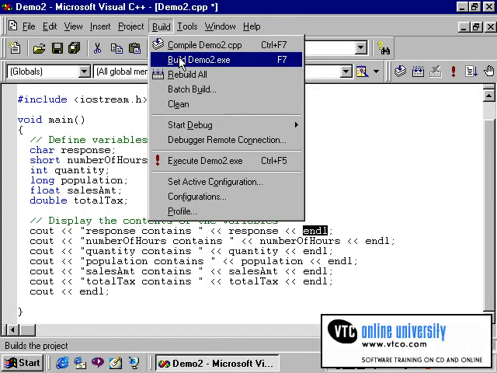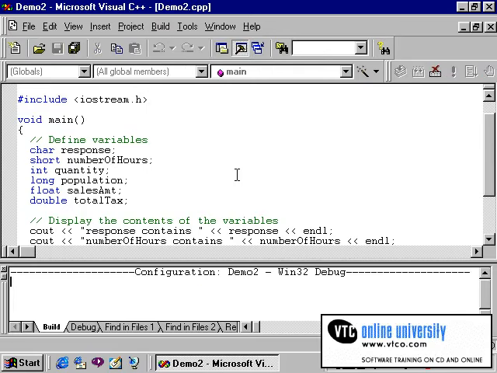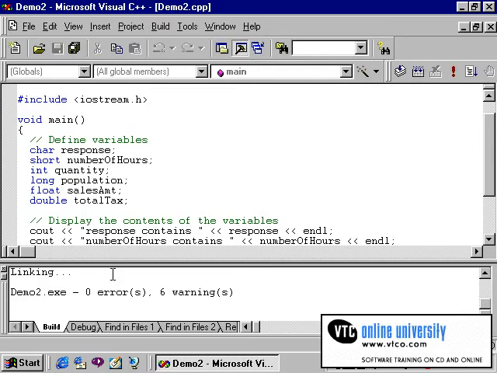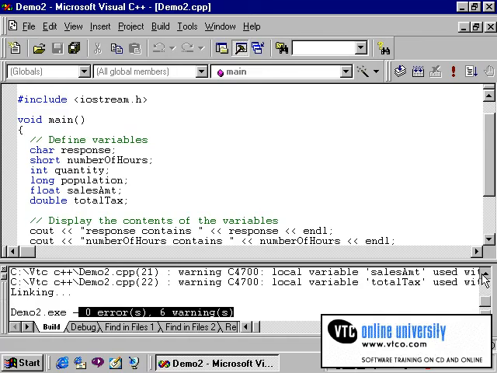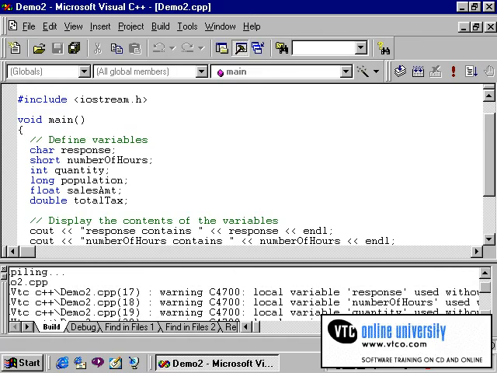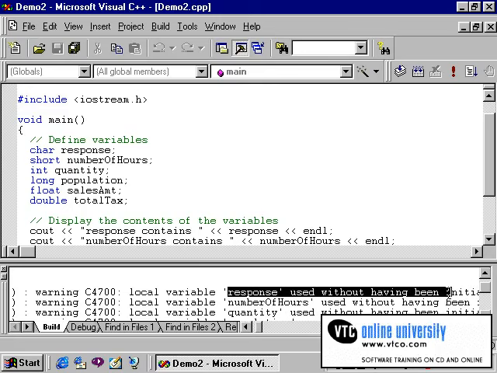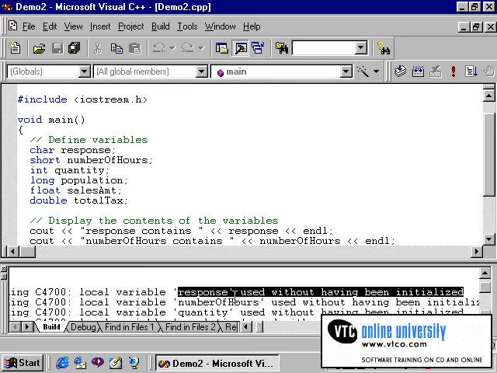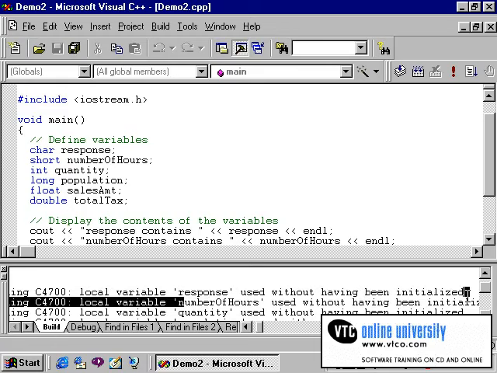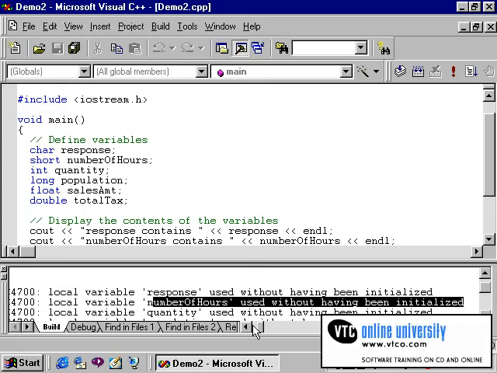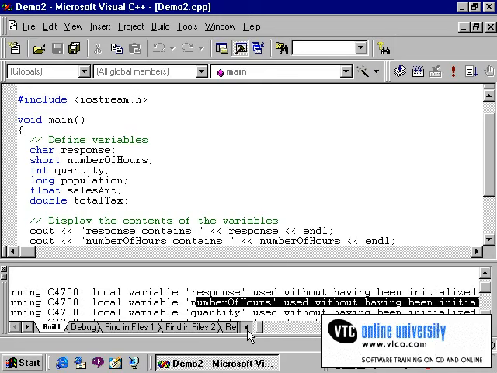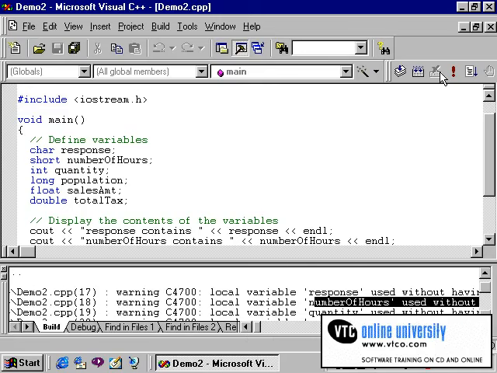We'll click on Build, and then Build once again. You'll notice after the compile takes place that I receive a message of 0 errors and 6 warnings. The 6 warnings are coming from the fact that I have not initialized these variables. As you can see from the messages, it tells me that my variable response was used without having been initialized. And I get similar messages for each of the other variables. Now these are warnings, which means I can execute the program. So let's just run that and see what happens.